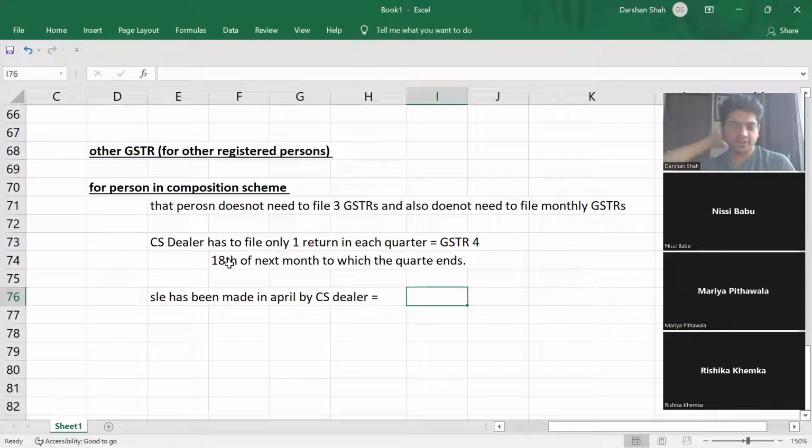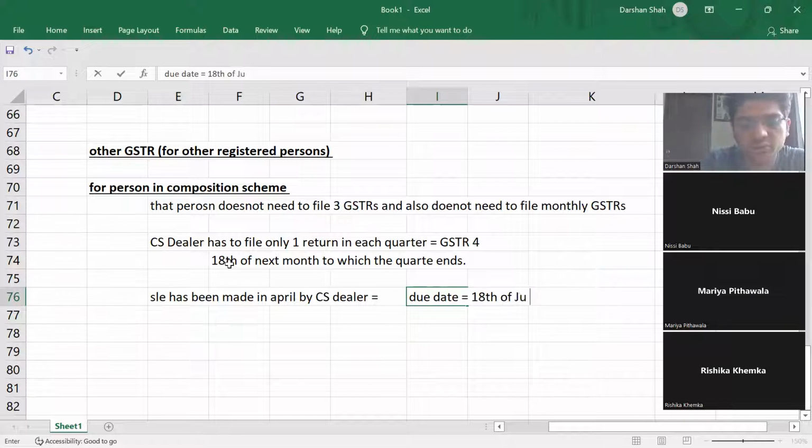What is the due date of filing the return? May 18th? No, because it is a quarterly return. The quarter of April will be April, May, June. So the due date will be 18th of July.